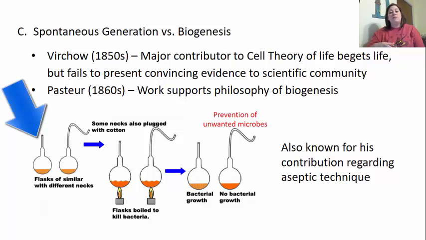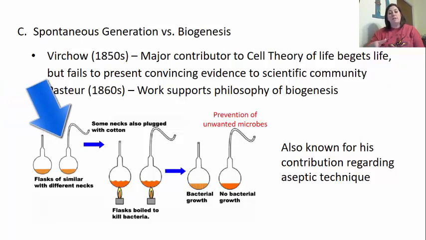However, if you took this flask and you took the tube and you curved it in a certain way, you were able to keep bacteria from getting down into that broth. Okay, so we see here that they heated it. When you heat it, it kills anything that was inside of the broth or the liquid to begin with. Okay, and then they left these particular flasks out. We see the one with the straight neck was able to collect bacteria, and bacteria started growing in that broth. But the neck that's curved here, it did not grow.